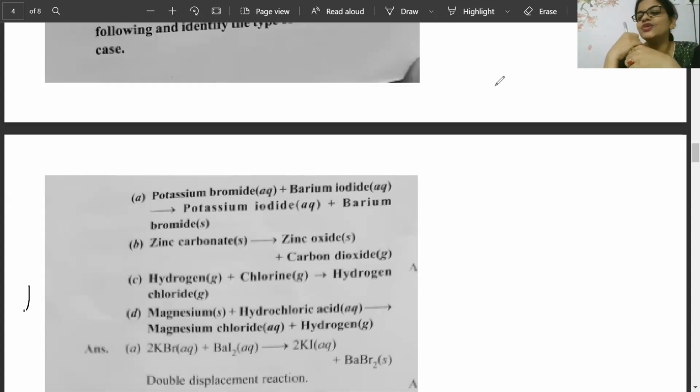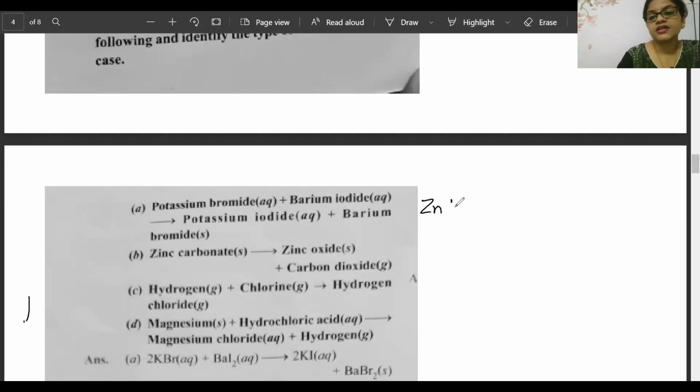Okay, Saranya, ZnCO3, ZnO plus CO2, decomposition reaction. Bang on. Super. What a speed. Saranya, Bhumi. Okay, Bhumi gave the answer also, decomposition. At a time, beta, you have to say both. That is zinc carbonate, ZnCO3.